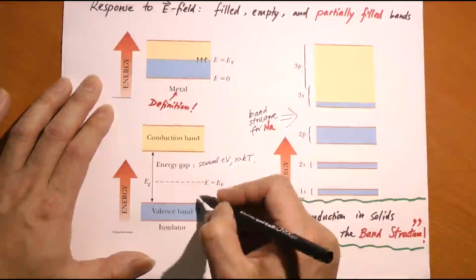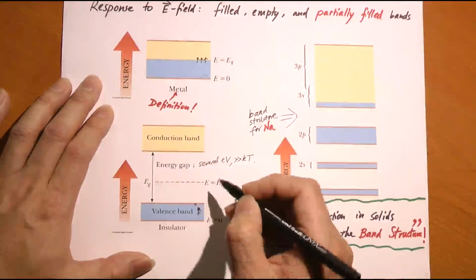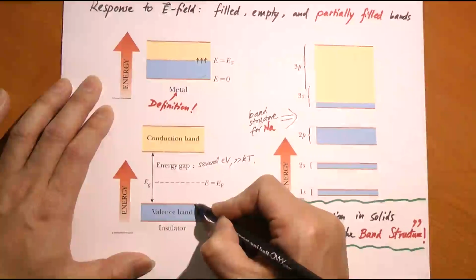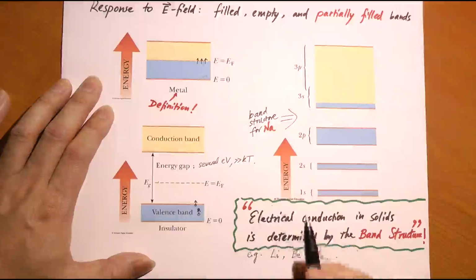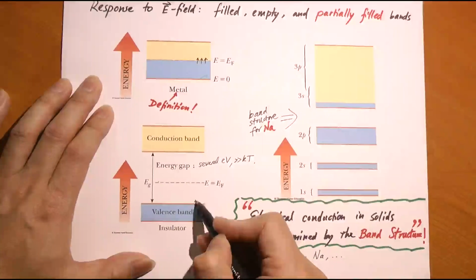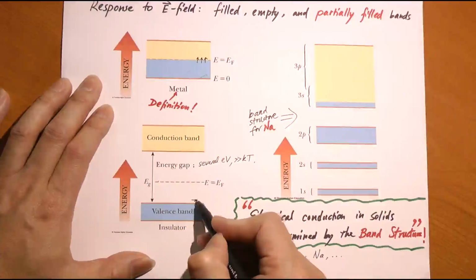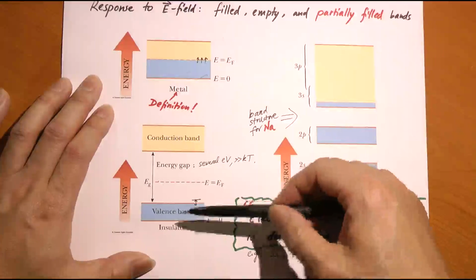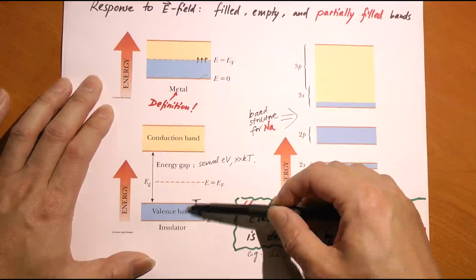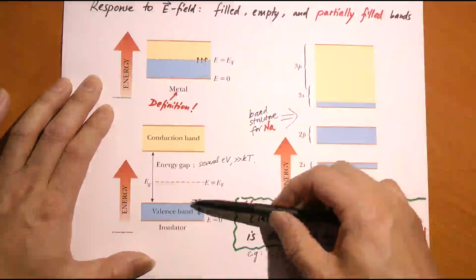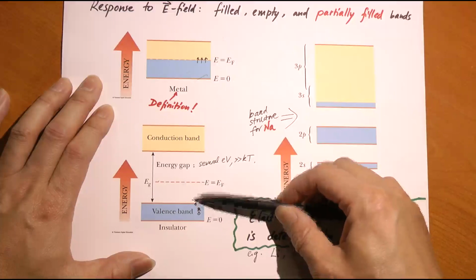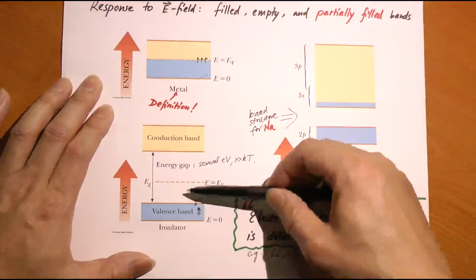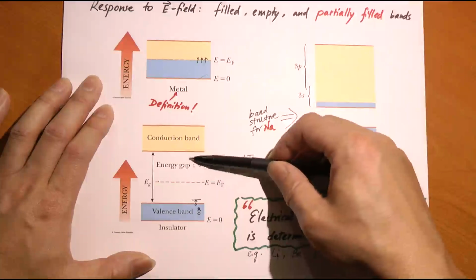What about an electron at the top of this band? Well, if it gets a little bit of energy from this electric field, it can go up to there, provided there is something there to accommodate that electron. Is there an energy level there? No. Within each band, you can assume any energy you want, as long as you do not violate the Pauli principle. But between the top of one band and the bottom of the neighboring band, there is a gap. There is nothing in between, no electronic energy levels in between.